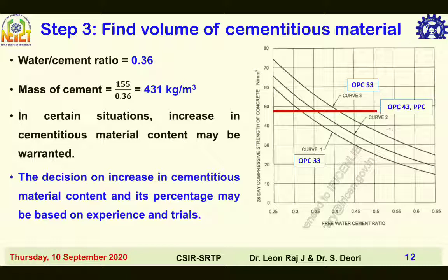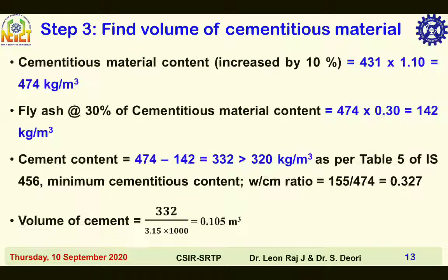In certain situations, an increase in cementitious material content may be warranted. The decision on the increase in cementitious material content and its percentage may be based on experience and trials.